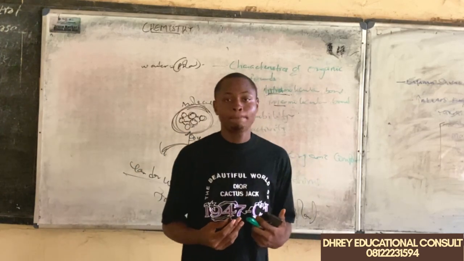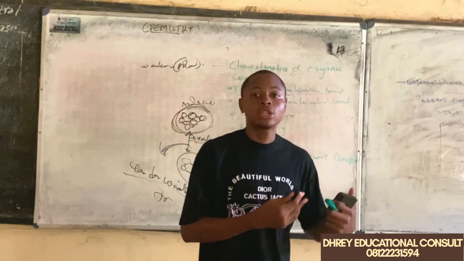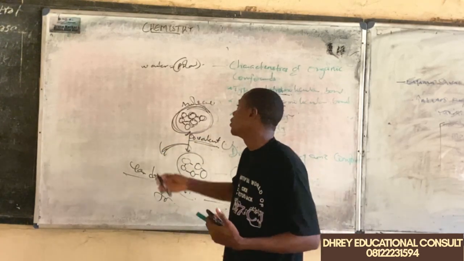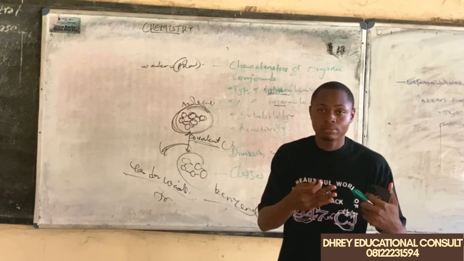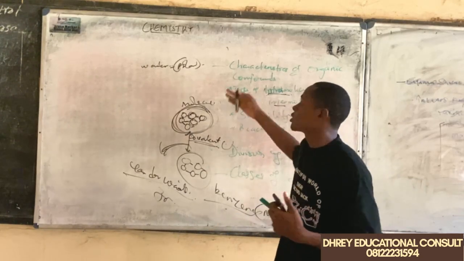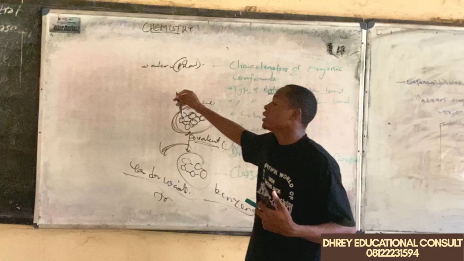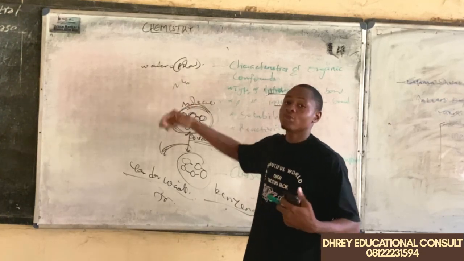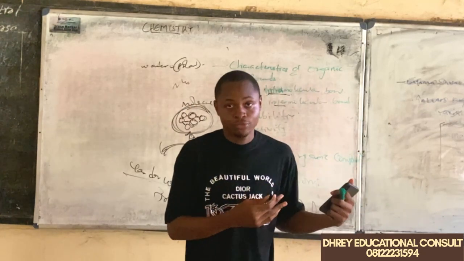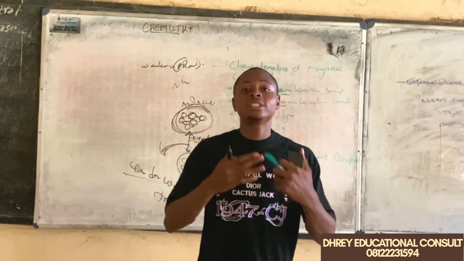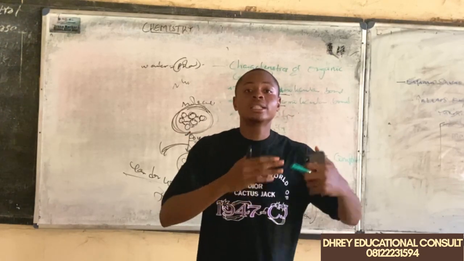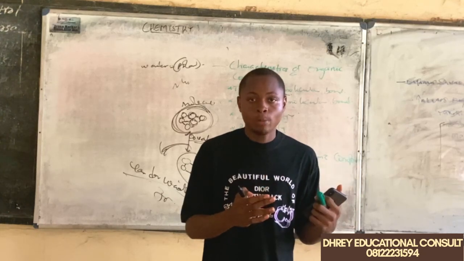Are we together? Just like I said earlier, there are some organic compounds that dissolve in water. These organic compounds are somewhat polar. Examples of those are the alcohols. That is why we have diluted alcohols. If alcohol does not dissolve in water, there is no way we can dilute our alcohol.